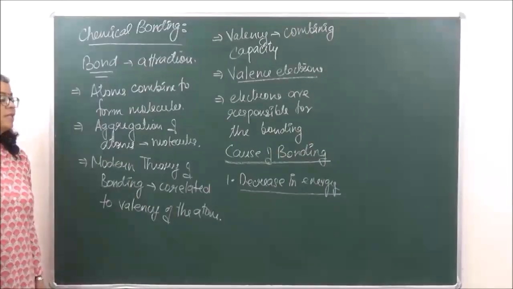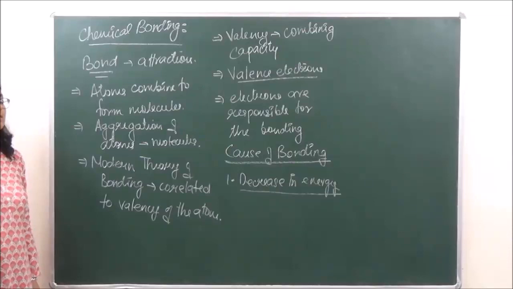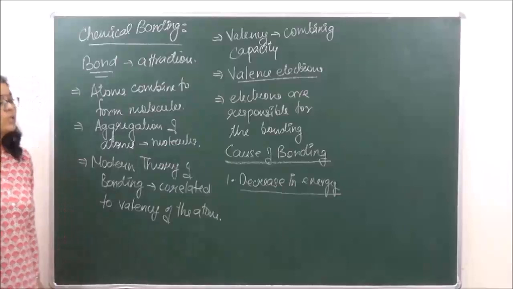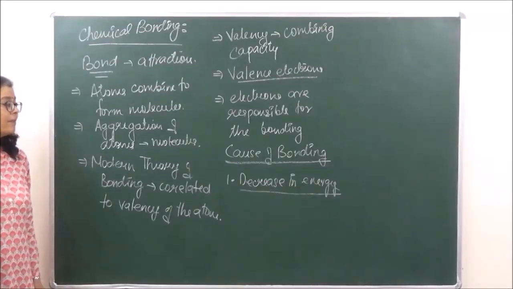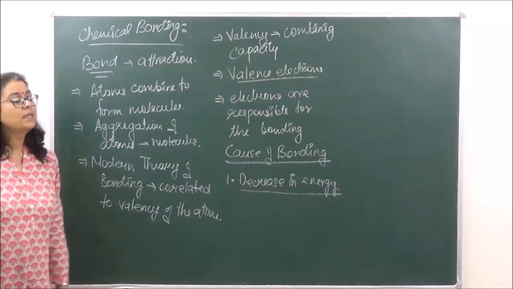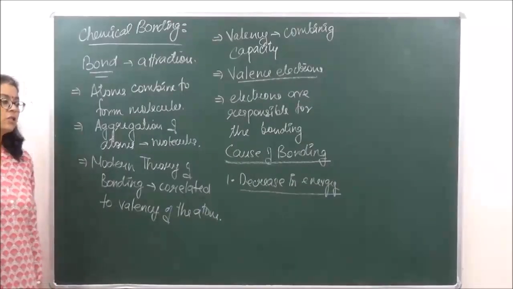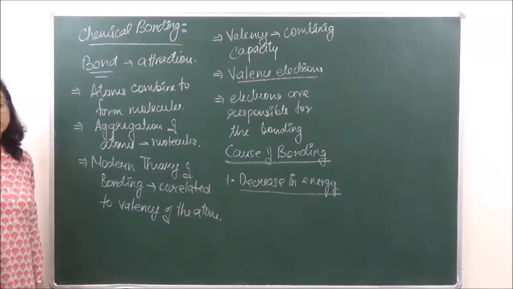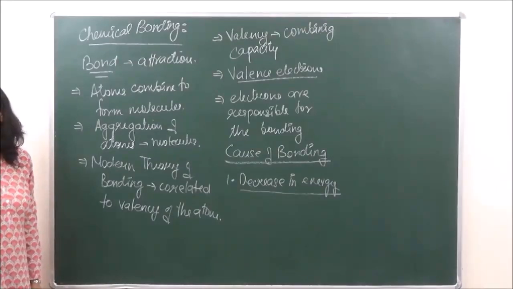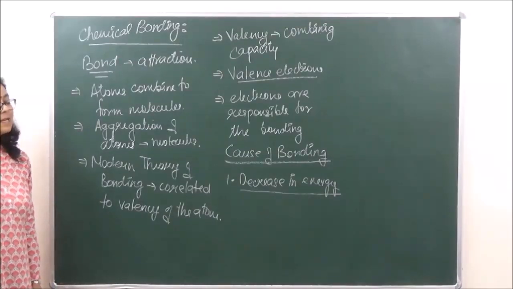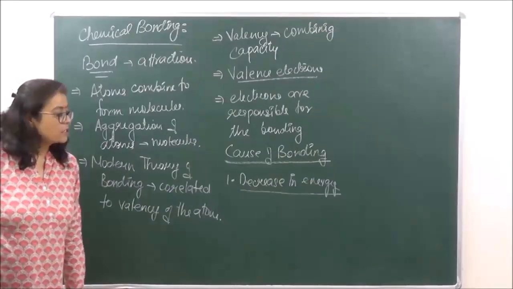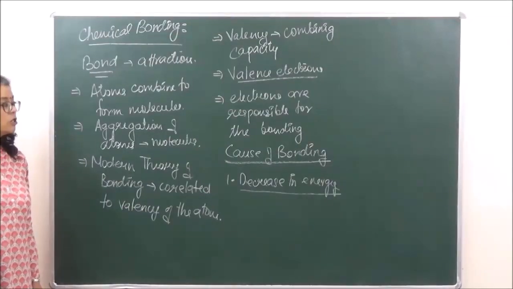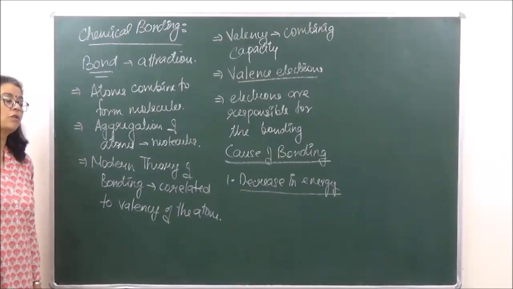The forces of attraction are going to be between the opposite charges, that is electrons and nuclei, right? And the forces of repulsion are going to be between similar charges, that is either electrons repelling each other, or nuclei repelling each other. So if the resultant forces, that is forces of attraction, are greater than the forces of repulsion, only then there is going to be a decrease in energy, which results in the formation of a bond, right?